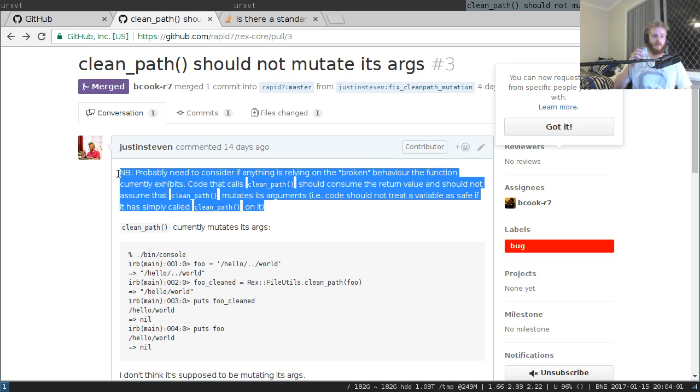So I figured tonight we might dive into the code and see if we can find that people are generally using it correctly, in which case there'll be nothing for us to do. We can go and get an early night's sleep. But if we find that people are assuming the broken behavior of this function, then we should probably go and change their code. And I don't know how much there's going to be. If there's a lot, I'm probably just going to suggest that this change get backed out until such time as someone can go through and clean up all the calling code. But yeah, we'll dive in. I'm not really sure what we are going to see when we get into the code. We'll see what happens.